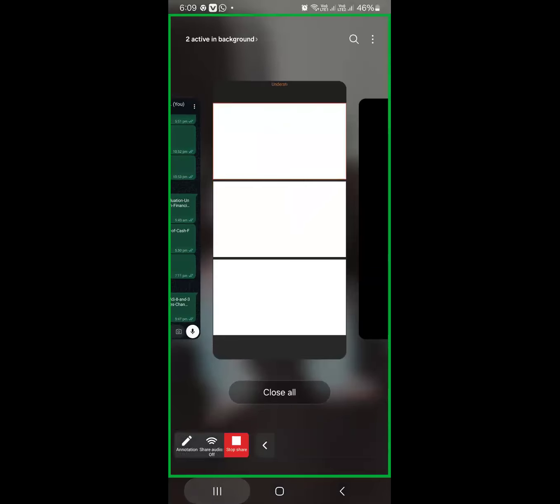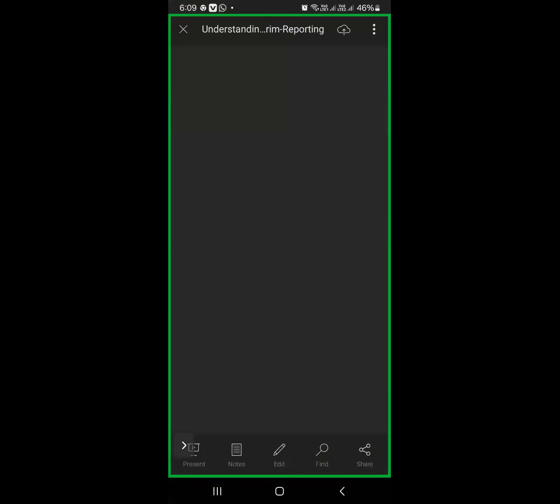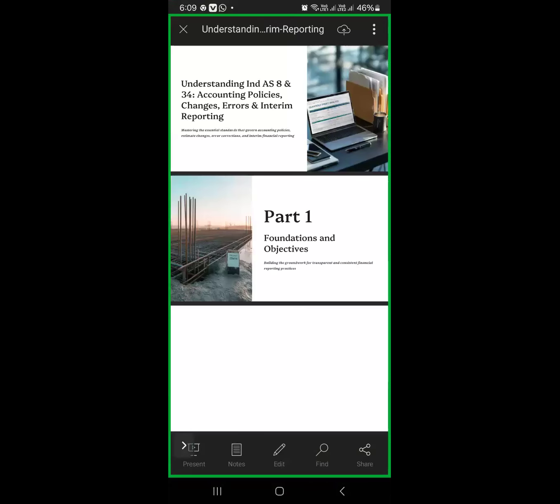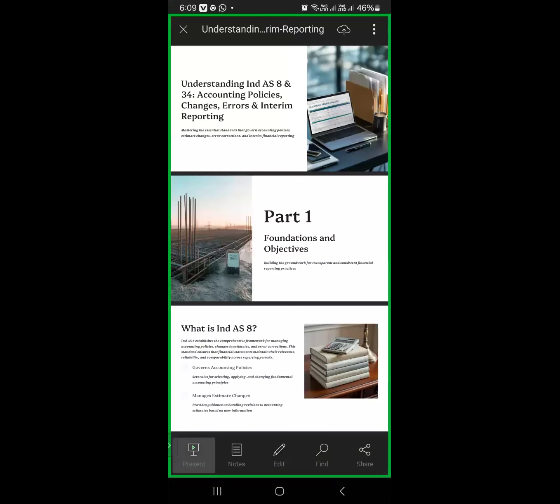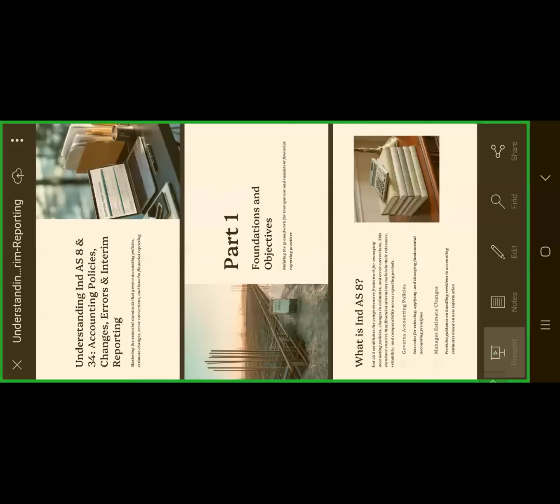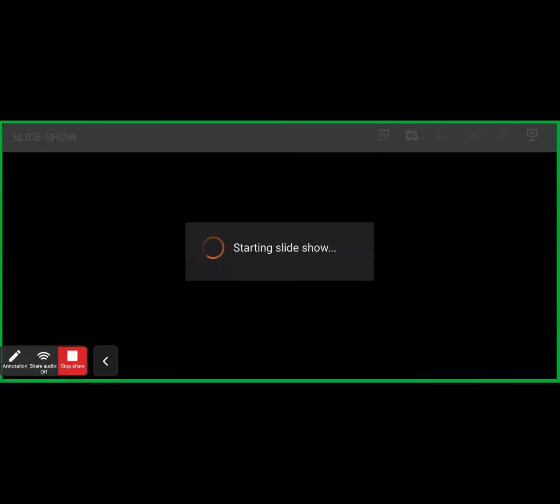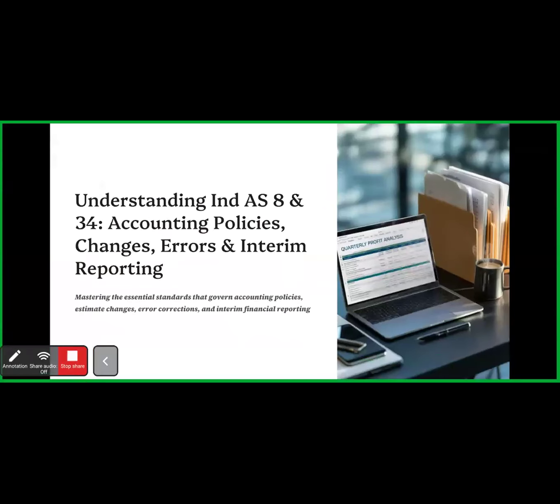That means the guideline to remove the errors. If the company wants to make any change in their financial statements, for this purpose the Indian Accounting Standard 8 provides the guidelines. So in this chapter, we are going to understand AS8 and AS34.